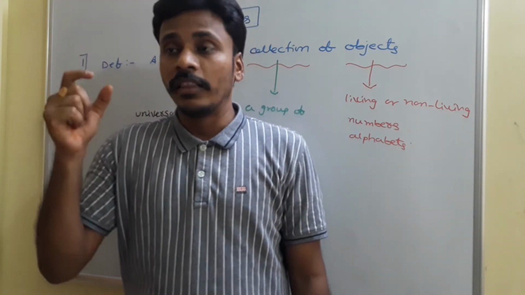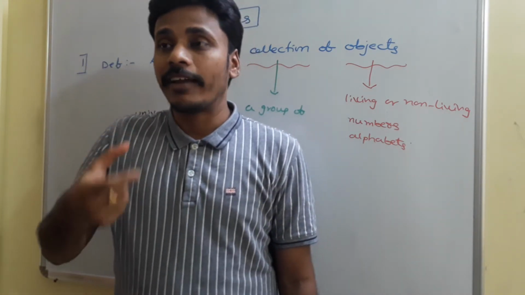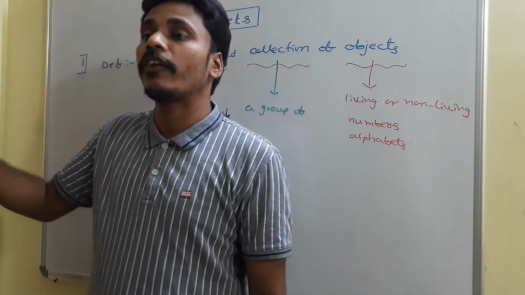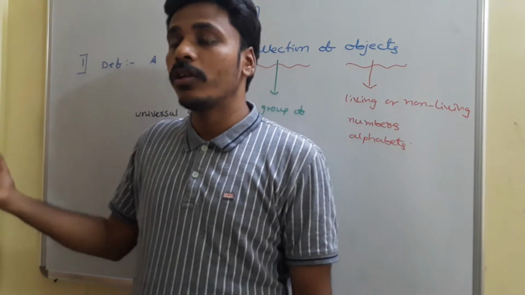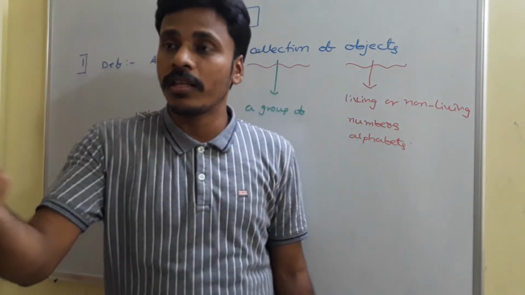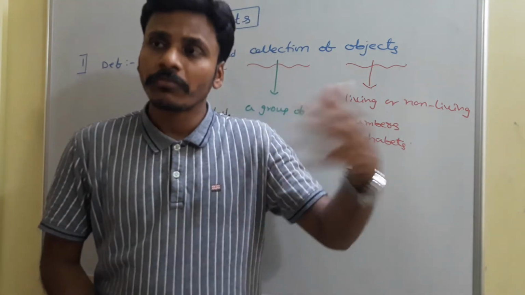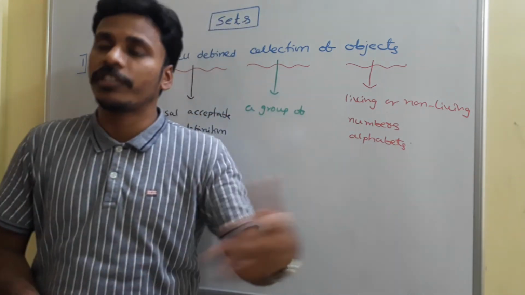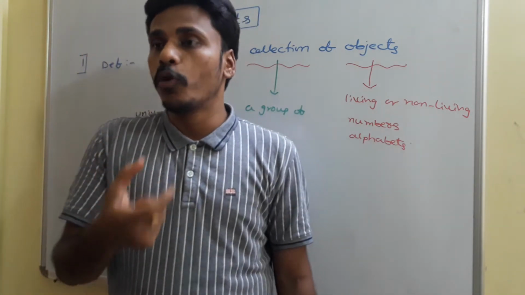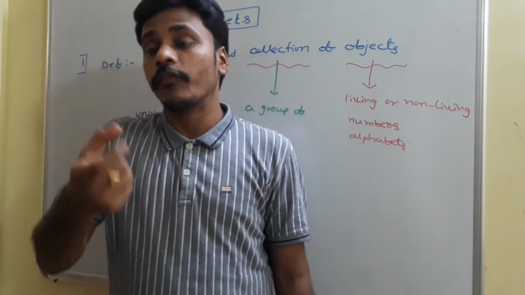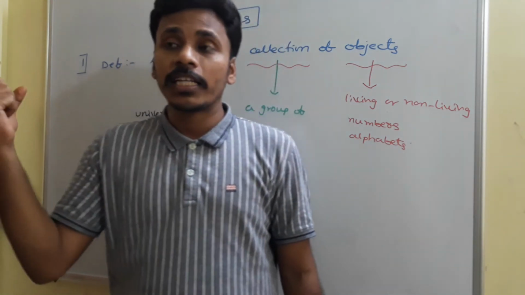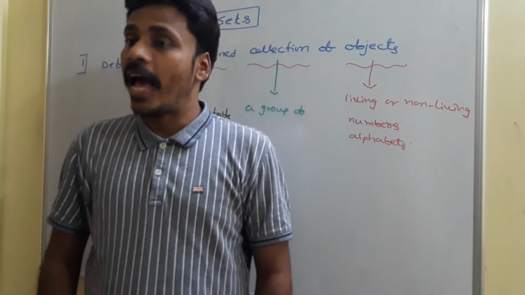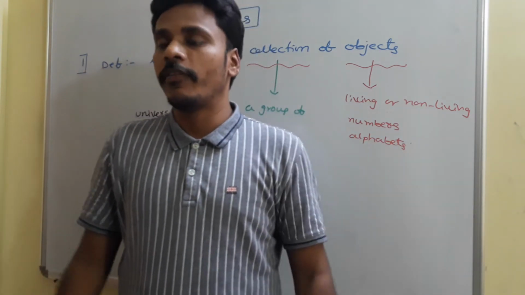In that sense, the word good book conveys different meanings for each and every person. For me, good means a mathematics book. For my friend, good means a devotional book. For you, good means a good novel. For a physics person, good means a physics journal. So good books conveys different meanings for different persons. So we say that collection of good books of the National Library is not a well-defined definition.